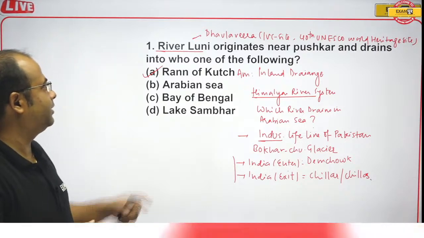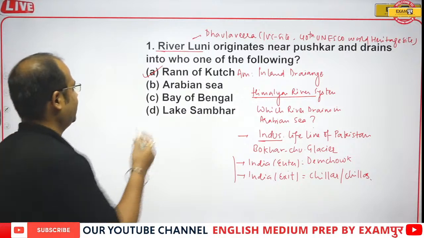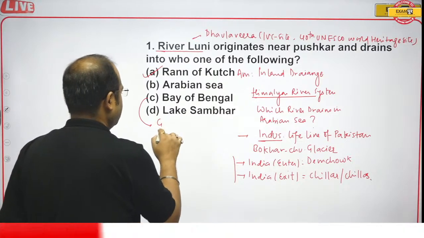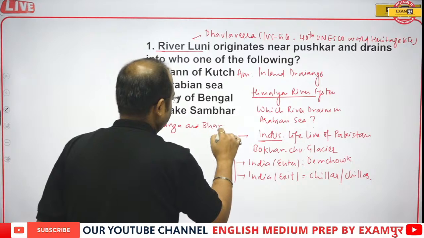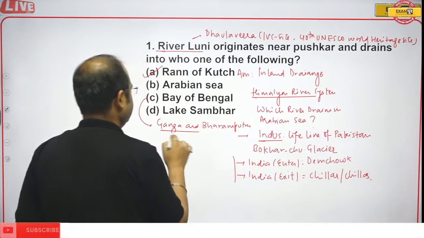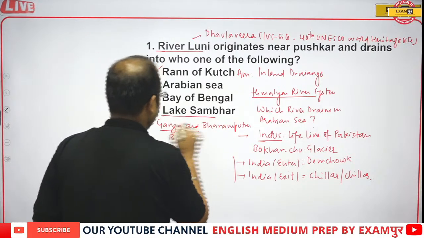Once you remind me, it will keep running in my mind, and definitely I will do the same. So the correct answer for this question guys is river Luni. Normally the inland drainage and the Himalayan drainage system, especially the Ganga and Brahmaputra, drain in the Bay of Bengal. And Lake Sambhar is a saltwater lake.